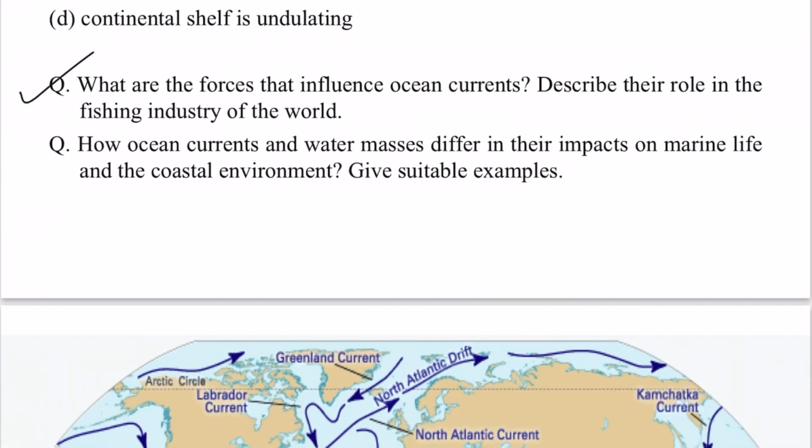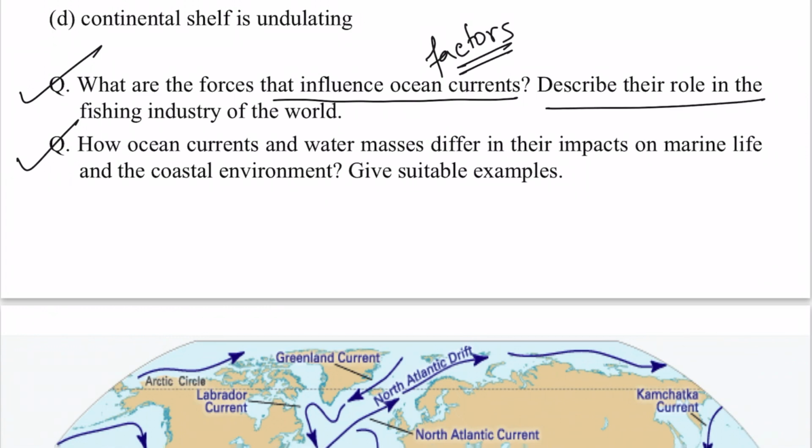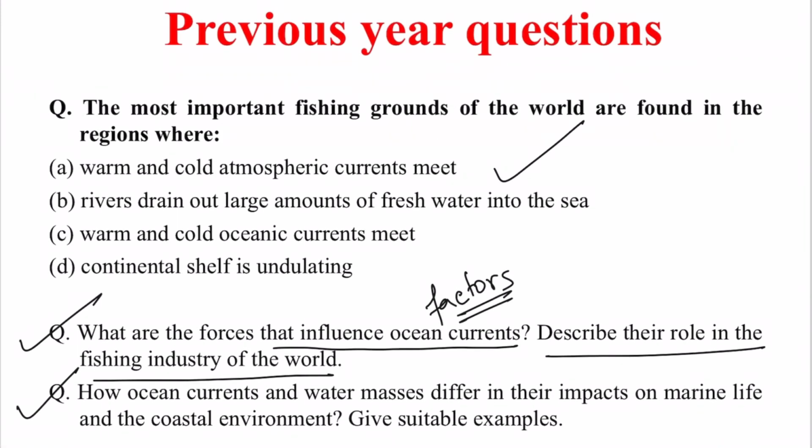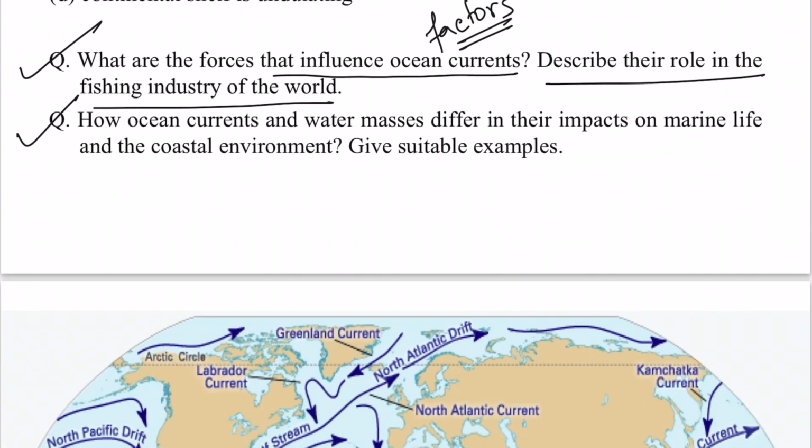You can also see some of the questions from the mains examination. They have asked what are the forces that influence ocean currents. So here they are asking about the factors which affect the ocean currents, and also to describe their role in the fishing industry. As you can see from the prelims question, they have a role in the fishing industry, which was also asked directly in the mains examination.